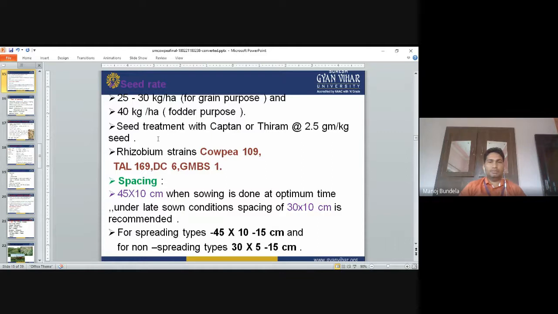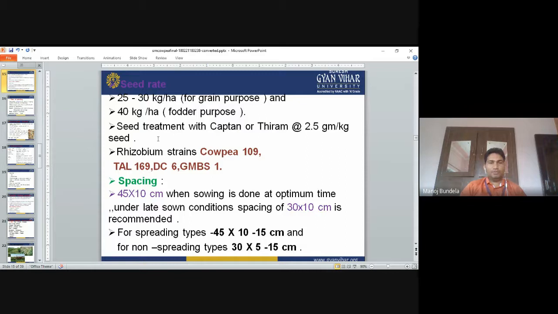Seed treatment with captan and thiram, 2.5 grams per kg. Normally, when we go for direct sowing of the seed, there is an attack of fungal disease. So to control fungal disease, we treat the seeds with captan and thiram, 2.5 grams per kg of seed. The rhizobium strains for cowpea are 109, TAL 169, DC6 and GMBS1. So these are the rhizobium strains we can use for seed treatment.